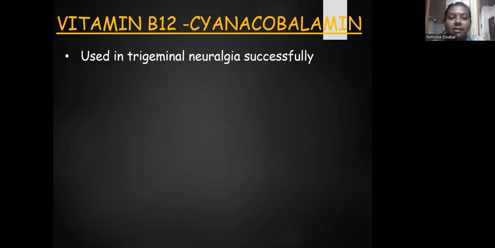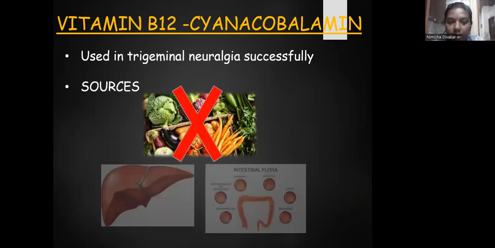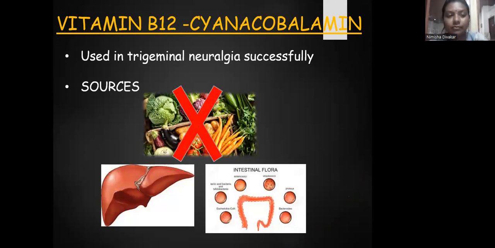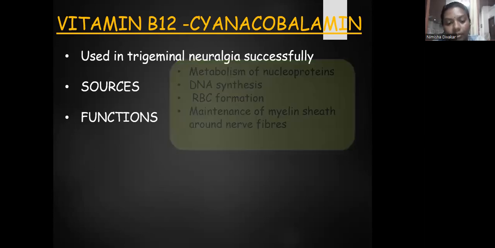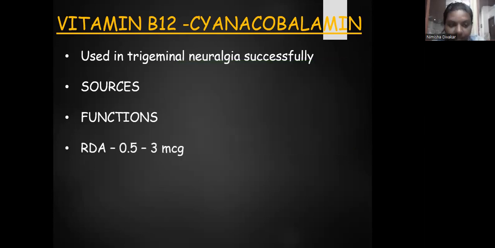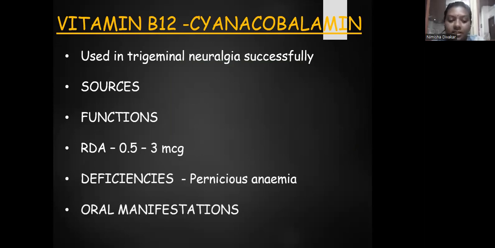Next one is vitamin B12 or cyanocobalamin. Cyanocobalamin is used in trigeminal neuralgia successfully, and the sources are liver and intestinal flora. So, vegetarians or vegans will have cyanocobalamin deficiency because it is not present in any of the vegetables. Function is metabolism of nucleoproteins, DNA synthesis, RBC formation, and maintenance of myelin sheath around the nerve fibers. The recommended dietary allowance is 0.5 to 3 microgram, and the deficiency is pernicious anemia.